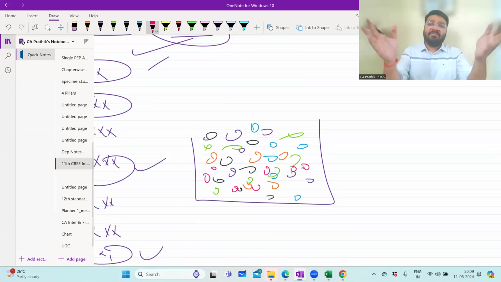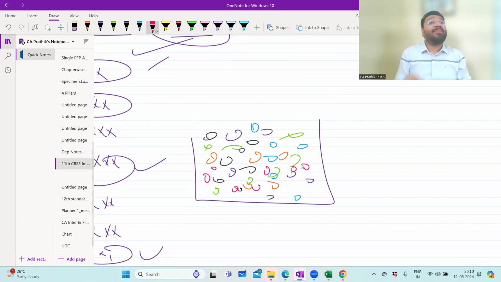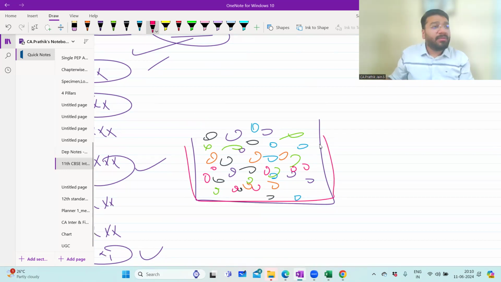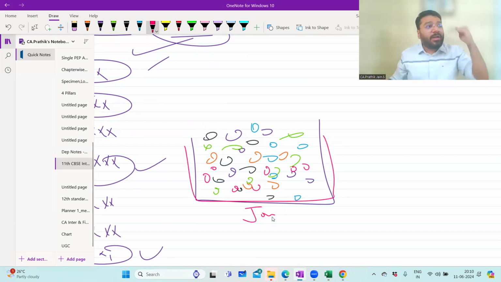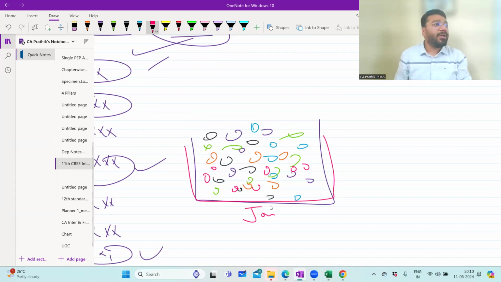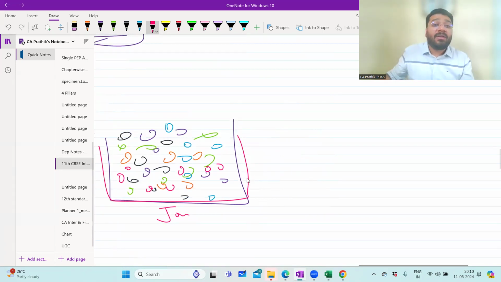Now keep this bucket very far away. You are sitting here. If I ask you to tell me how many black balls are inside, will you be able to tell me? Not possible. Journal is like that. You record all the transactions in one place called journal. This entire box is called journal. You record in order, one after the other, as if you kept on throwing the balls. If you ask me to total and tell how many black balls there are, I am not in a position to tell. So this format does not facilitate totaling. So from that, you shift everything to different categories. Orange balls should be shifted to the orange bucket.